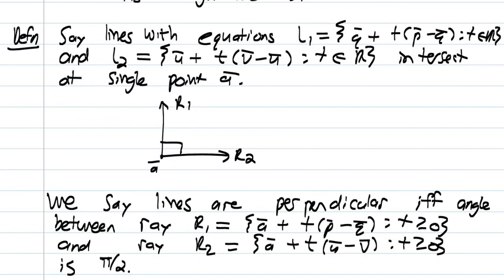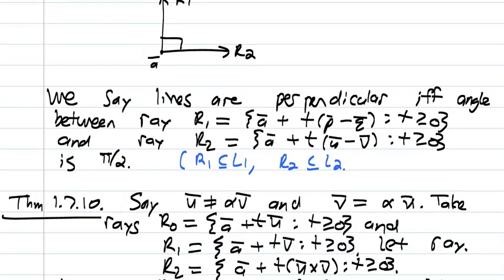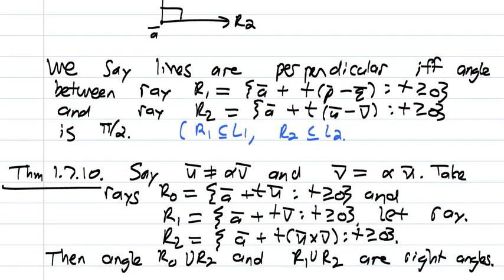All right, and the reason why we do this is because ray 1 lies on line 1 and ray 2 lies on line 2. So if you want to know if two lines are perpendicular, you need the point where they intersect, point A, and then you can form the two rays. And if the angle between the two rays, remember we've done this in an earlier video, it's in the textbook, is pi over 2, then we say that the two lines are perpendicular. All right? And this now allows us to define a new theorem, Theorem 1.7.10.